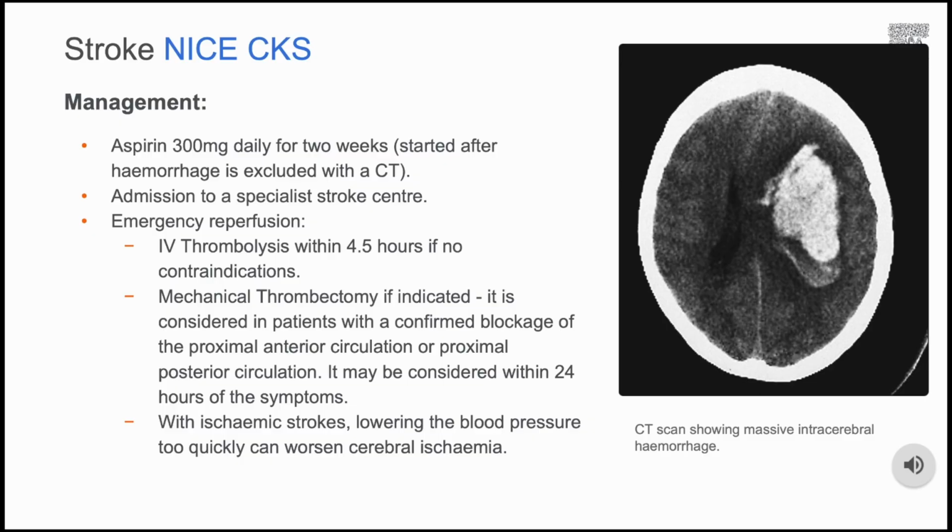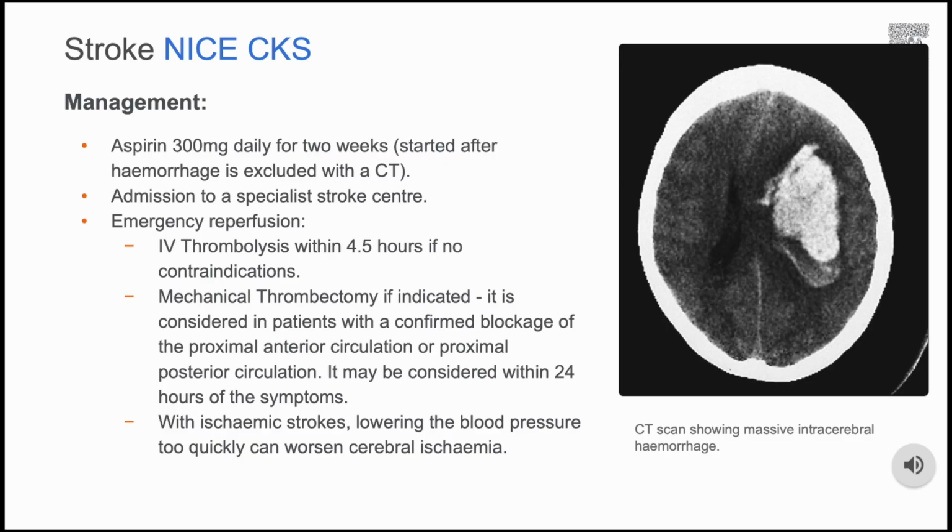Thrombectomy should be offered to patients presenting with a confirmed anterior circulation stroke within 6 hours of symptom onset, or between 6 and 24 hours in a proximal anterior circulation stroke with potential to salvage brain tissue. Again, thrombectomy should be considered in patients presenting with a confirmed proximal posterior circulation stroke within 24 hours of symptoms if there is potential to salvage brain tissue. Thrombectomy should be offered together with thrombolysis unless contraindicated.